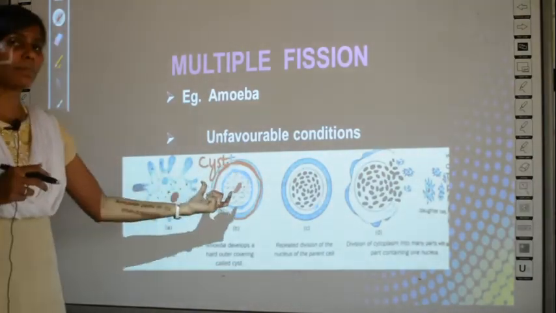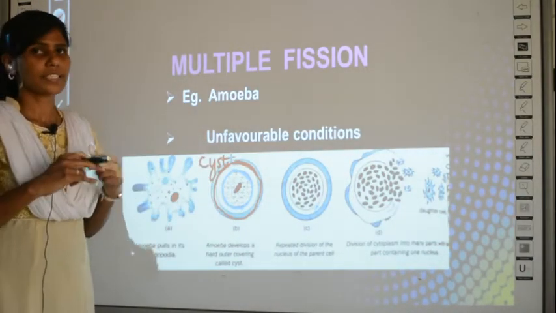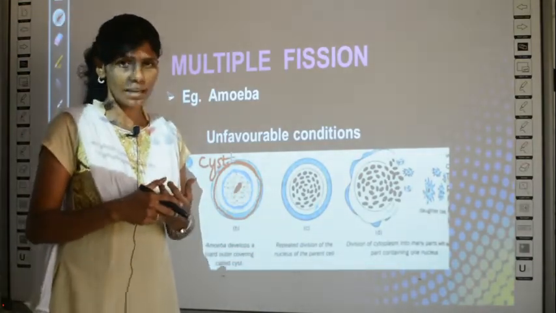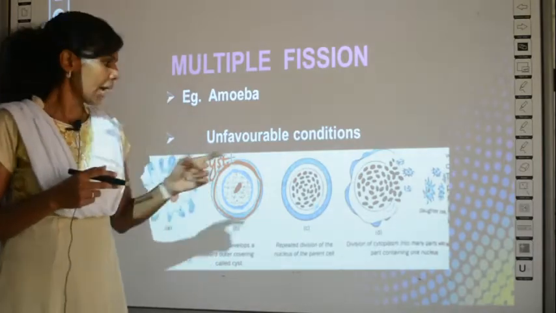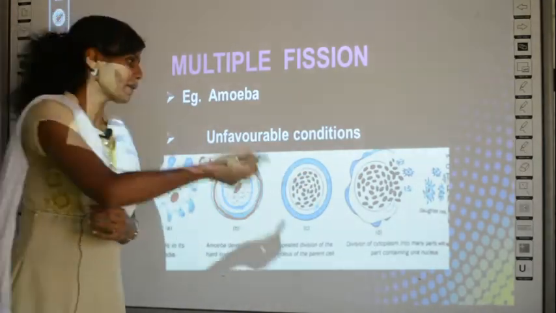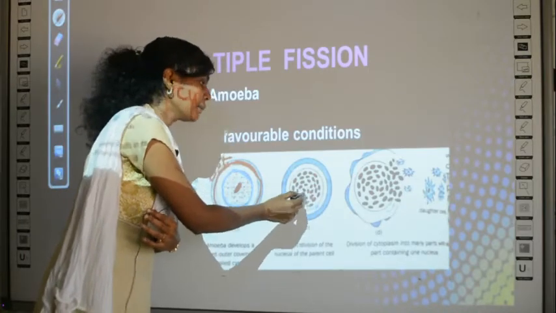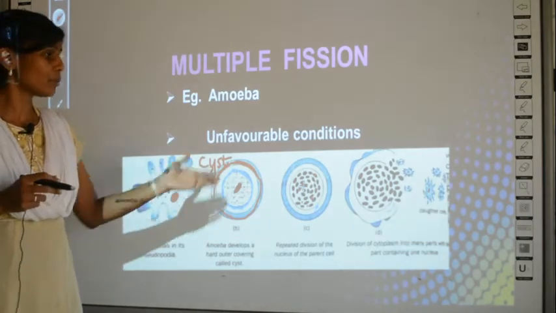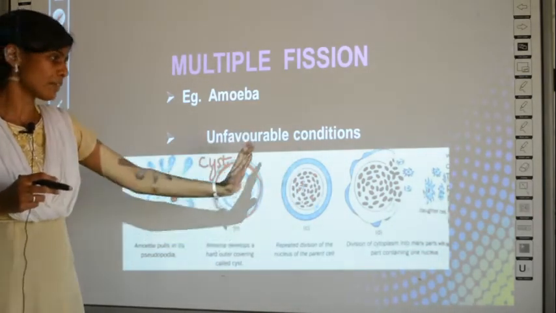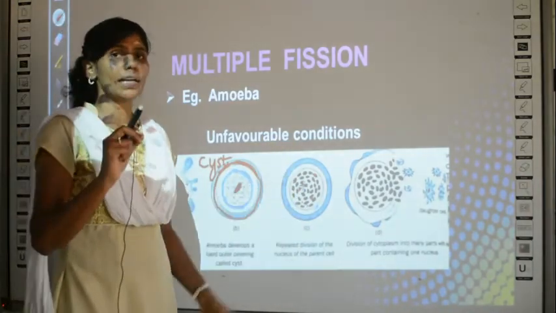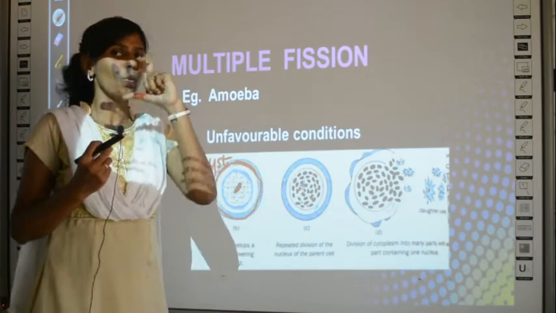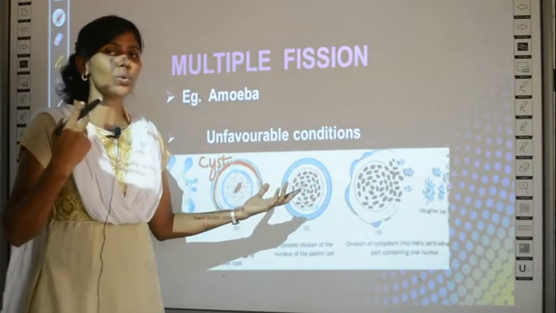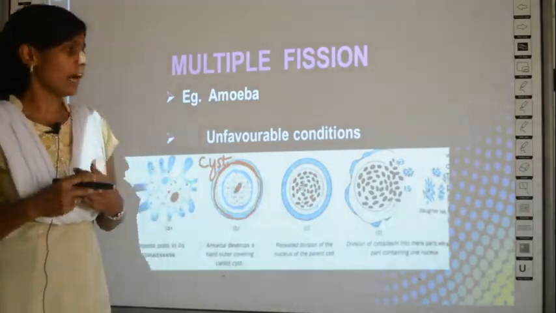Okay, so now this amoeba lacks pseudopodia and has a cyst, and it divides multiple times, n number of times. It will divide repeatedly and produce many nuclei. Can you see these black dots? These are all nuclei produced by the amoeba due to cell division n number of times. You have a countless number of nuclei now. After some days, each nucleus will have the ability to develop into one amoeba. So if there is one nucleus, it will become one amoeba. However many nuclei it has developed, that many amoebae you will get.